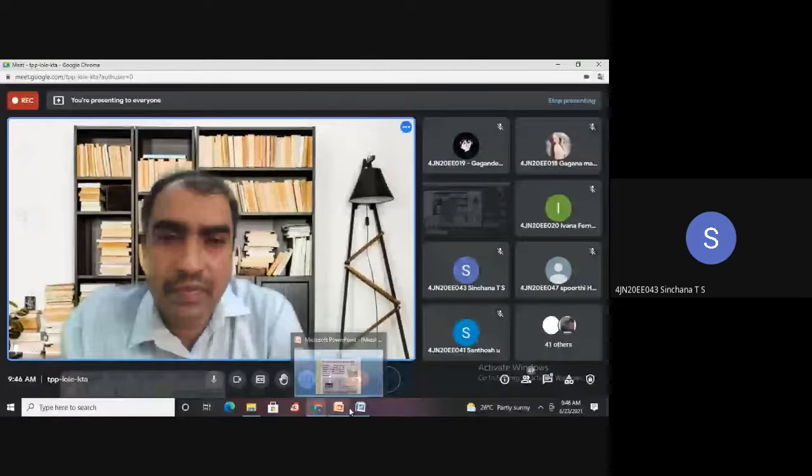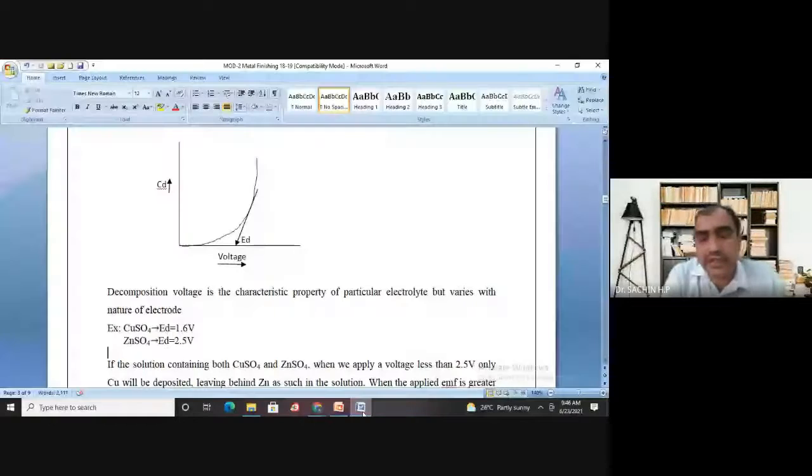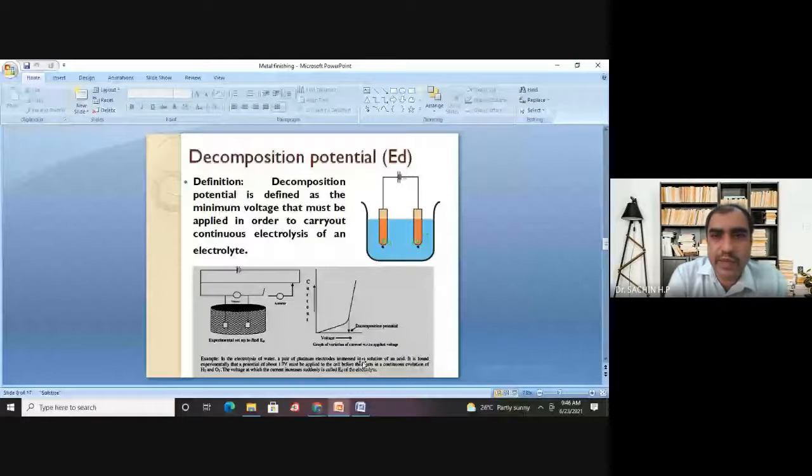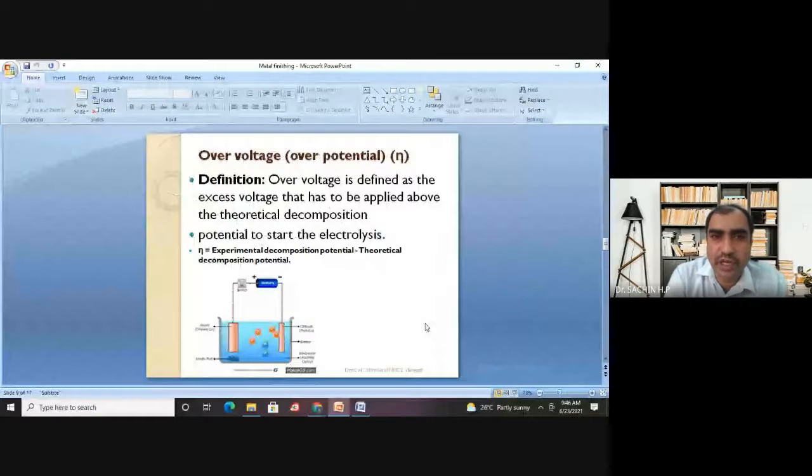Yes, sir. Okay, as I told, the three concepts that need to be discussed are polarization, decomposition potential, and over voltage. So now the next concept is the over voltage. Anyway, just by looking at the term decomposition potential, you told what the decomposition potential is and what the advantage is.